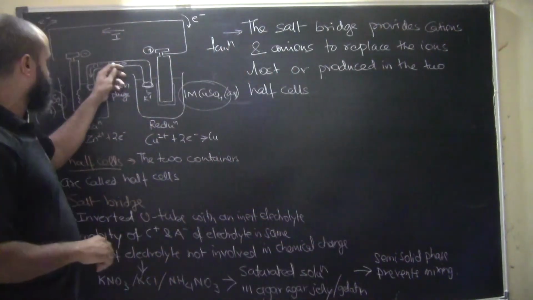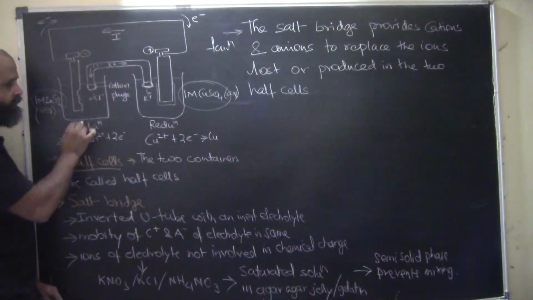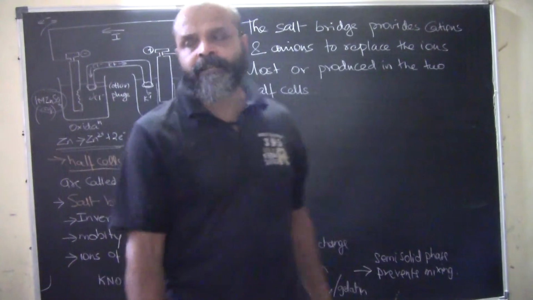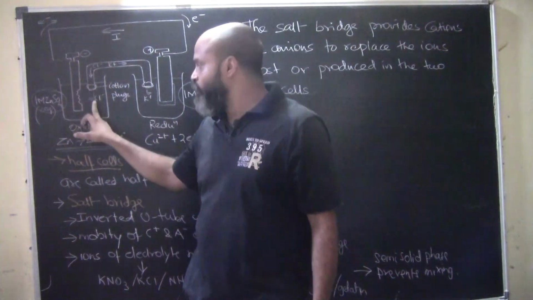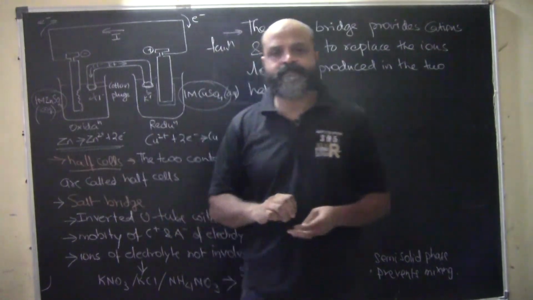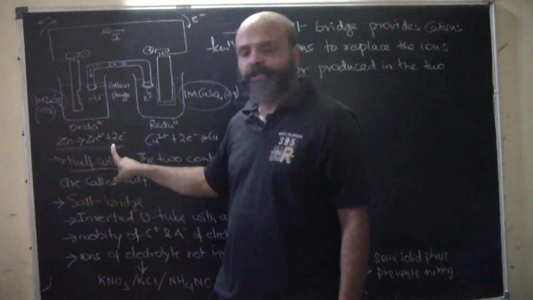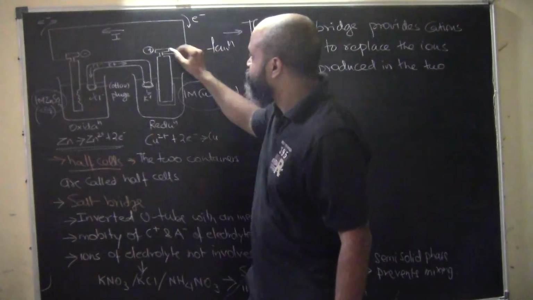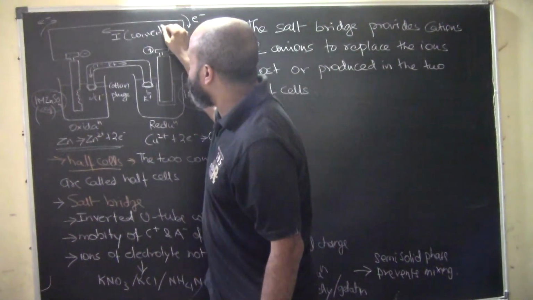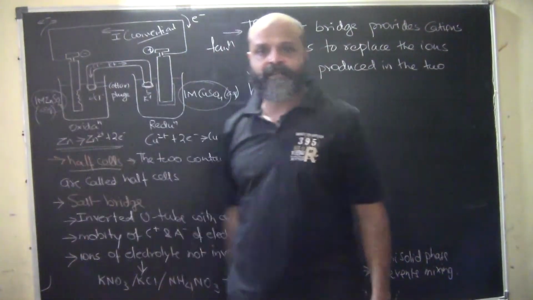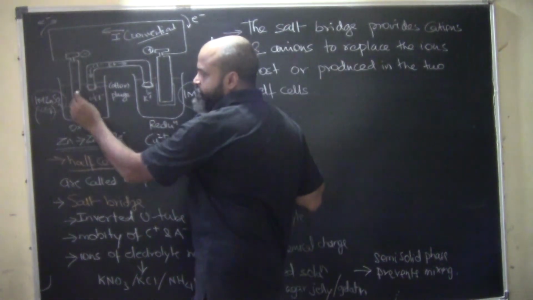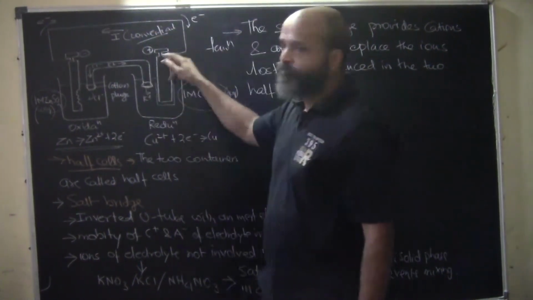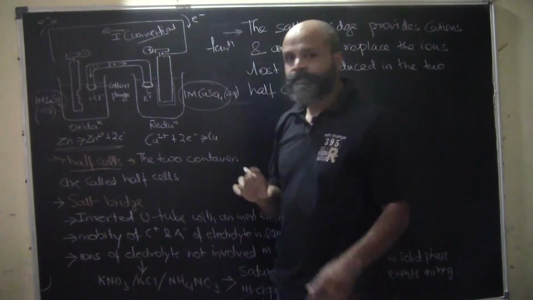Now, we have understood that in this half, oxidation will happen, because zinc from this rod is going to lose electrons and become zinc ions. These electrons will flow, so if we are talking about conventional current, it flows from this side to this side. Zinc loses electrons here and acquires positive charge. The electrons flow, and hence the current flows in the opposite direction. So this is pretty much clear.